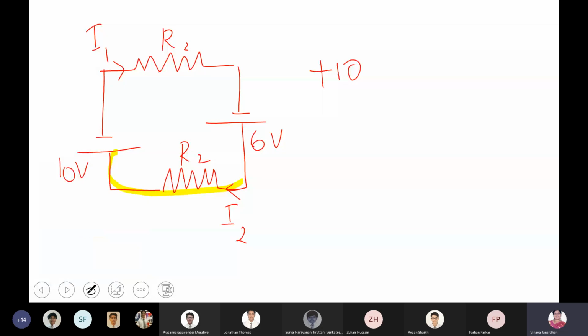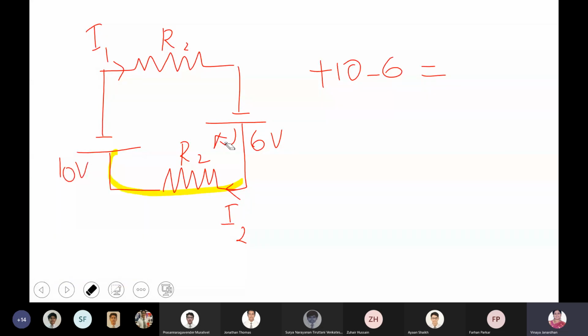Now check how the 6 volt is sending the current. The 6 volt is sending the current in the clockwise direction. So that will be minus 6 volt.